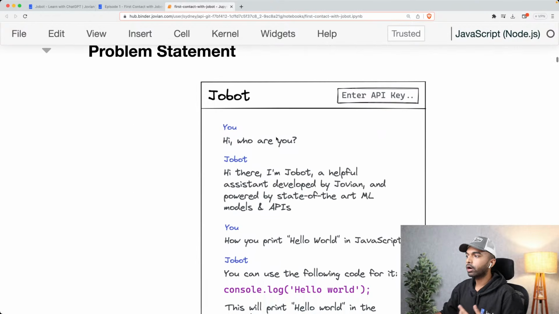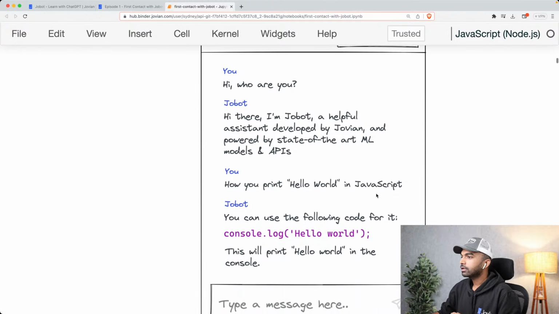So this is what the user interface will look like. So this is sort of the browser screen. This is a wireframe. So we'll have a navigation bar where we'll have a title Jobot and an input box where we need to enter our OpenAI API key, which we'll talk about shortly. Then there will be a chat history right over here.